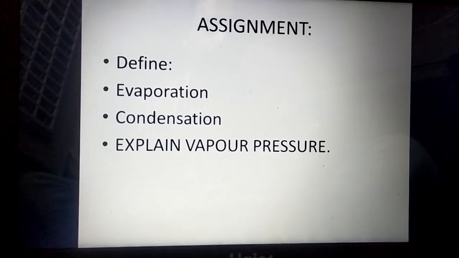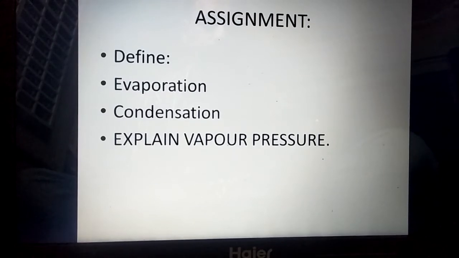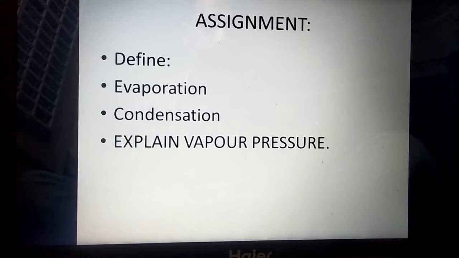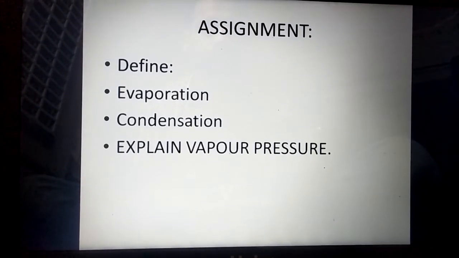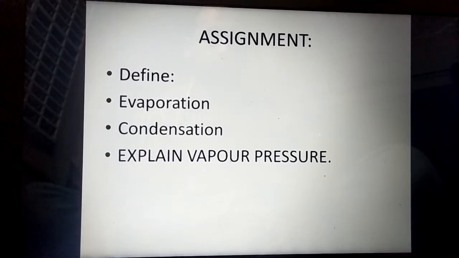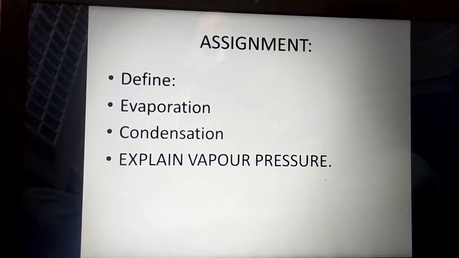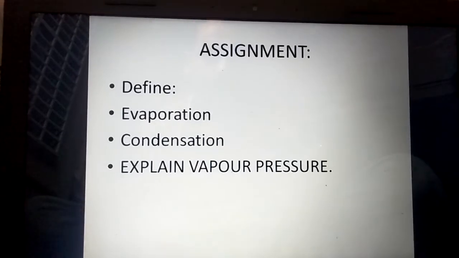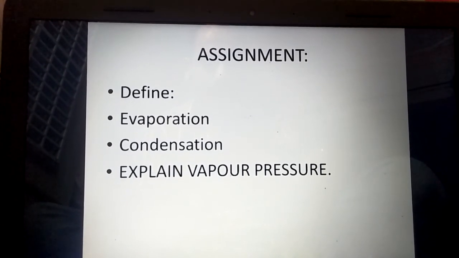And students, after discussing all about vapor pressure, you have to do some work. First of all, you have to define evaporation and condensation. You can also give some daily life examples related to it. Evaporation and condensation both are the processes we are observing in our daily life, so please put some daily life examples too. And in the second question, please explain vapor pressure of a liquid in detail, as we have already discussed about vapor pressure. This is all about today.